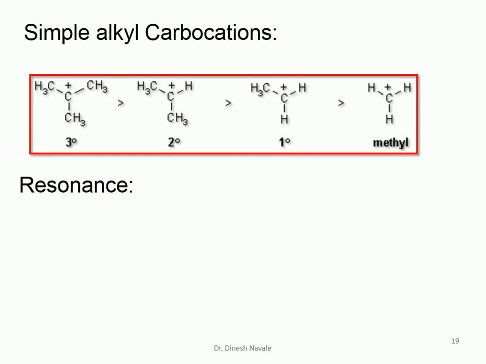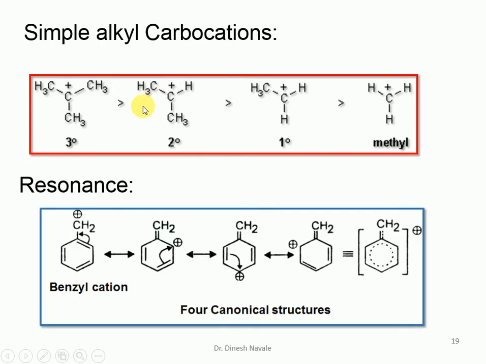So these are the simple alkyl cations. We can easily observe tertiary carbocation, secondary, primary, and methyl, which can be easily explained by using the plus I effect. And for the resonance, we can easily see the benzyl carbocation, that means the carbocation which is next to the benzene ring, which can be easily stabilized by the aromatic ring. So there are 4 aromatic resonating structures possible. So if resonance is possible, it makes the benzyl carbocation a stable carbocation.